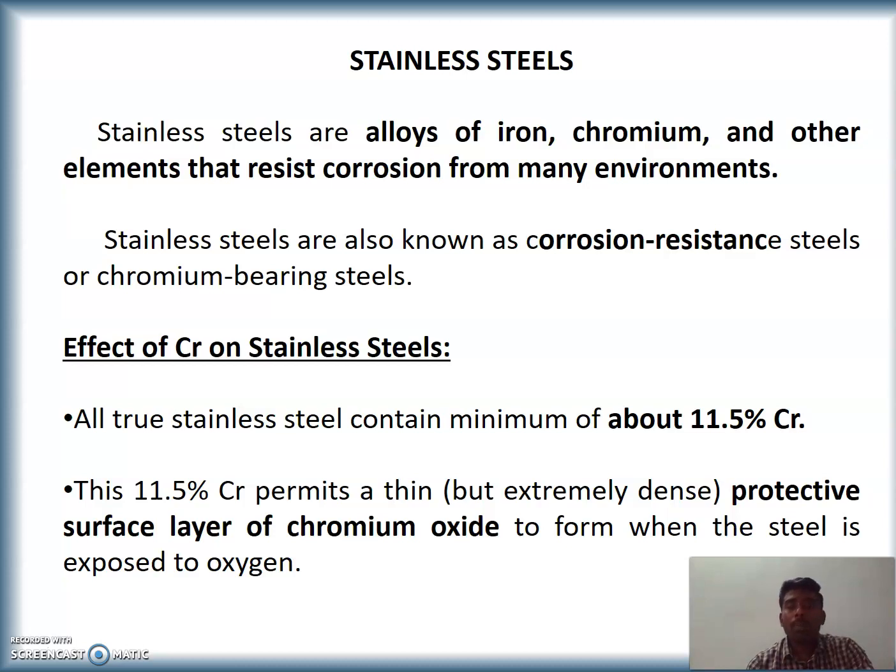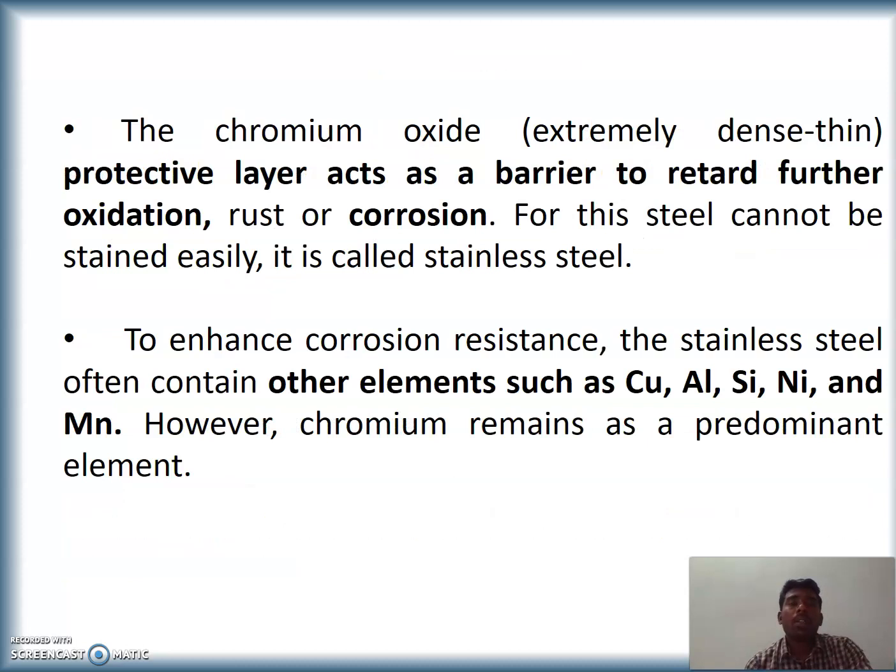What is the effect of chromium on stainless steel? All true stainless steels contain a minimum of about 11.5% chromium. This 11.5% chromium permits a thin protective surface layer of chromium oxide to form when the steel is exposed to oxygen. So this chromium acts as a protective layer in the form of chromium oxide, as mentioned here. Some of the other elements apart from chromium are copper, aluminum, silicon, etc.